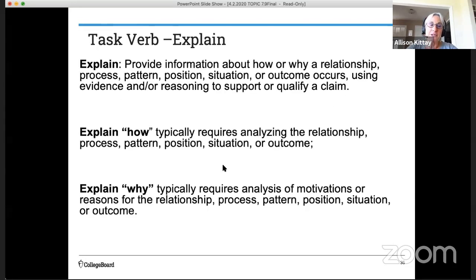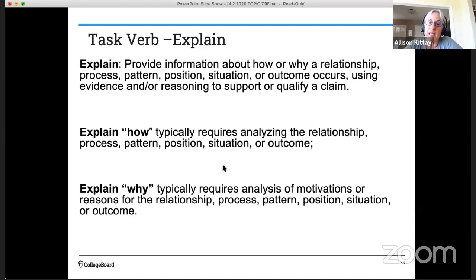All right, so in this case, 2 of the task verbs were explain, so I wanted to just get some practice with that task verb. Explain means to provide information about how or why a relationship, process, pattern, position, situation, or outcome occurs. And it wants you to use evidence and or reasoning to support or qualify a claim. So we just did that on our last FRQ practice.